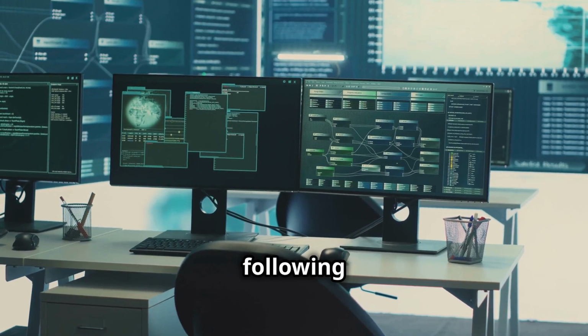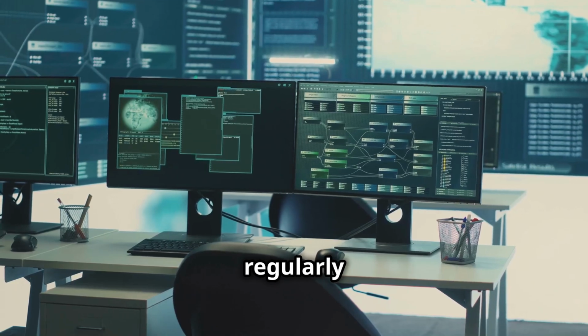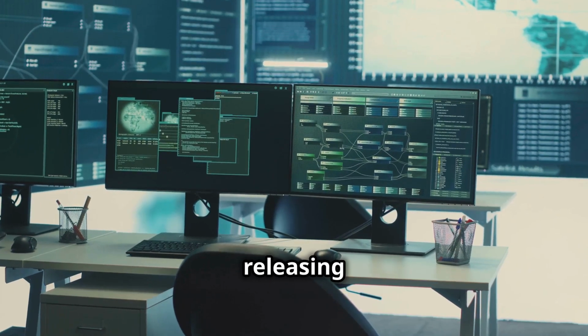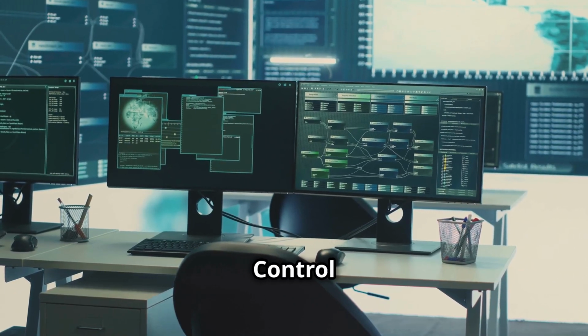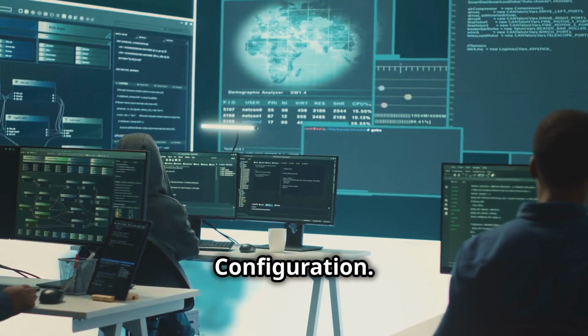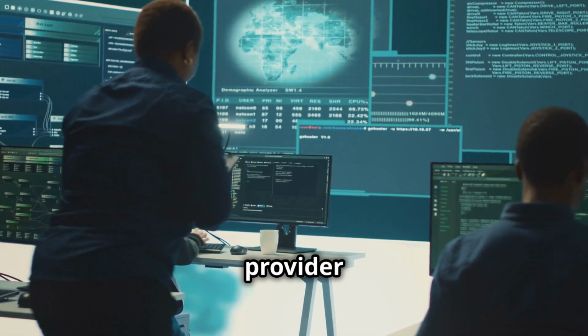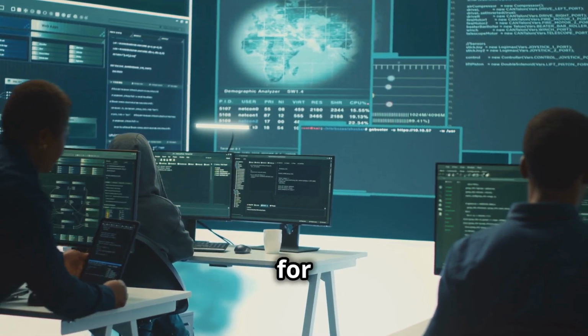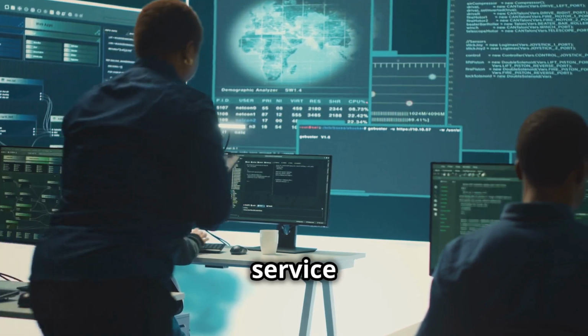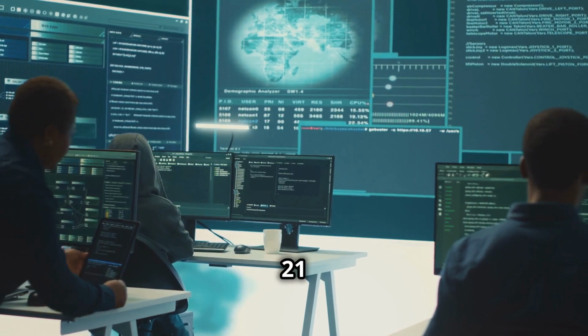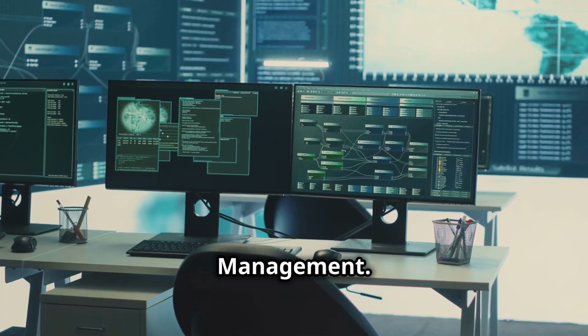Think about a gaming company following secure coding practices, regularly testing for vulnerabilities and releasing patches to maintain the security of its software products. Control 20. Secure configuration. Envision a telecommunications provider maintaining secure configurations for its network equipment, reducing the risk of unauthorized access and service disruptions. Control 21. Vulnerability management.